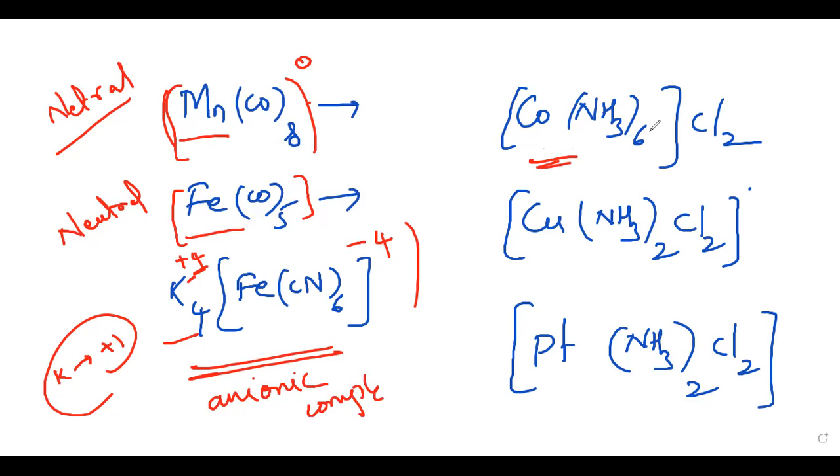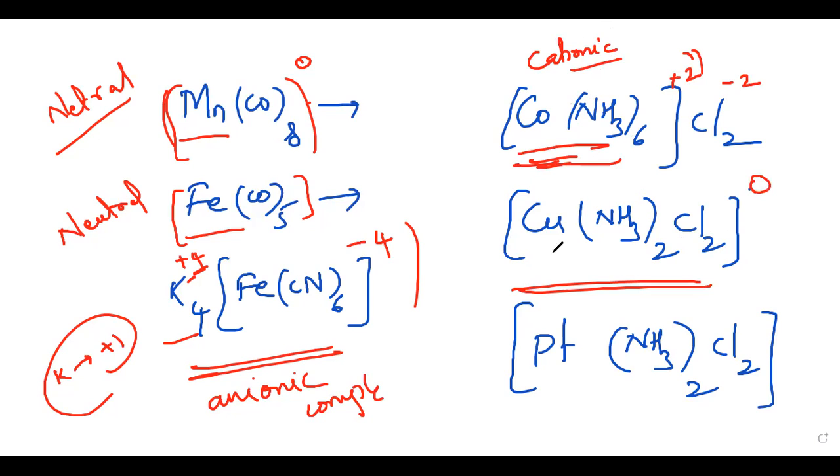Now let us see this one. Here chlorines are there. Two chlorines are -2, that means the complex is +2. That means this is our cationic complex, because this complex has the +2 oxidation state. Now let us see here. There is no charge here. That means the whole compound, the complete molecule, is present inside the coordination sphere. So it is neutral, our non-ionic.